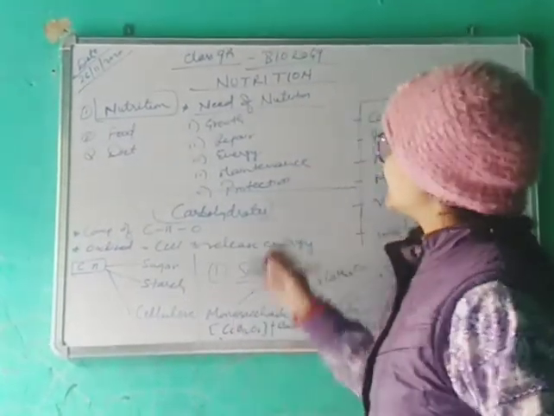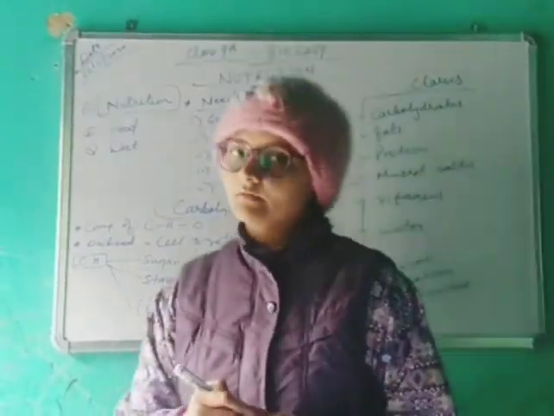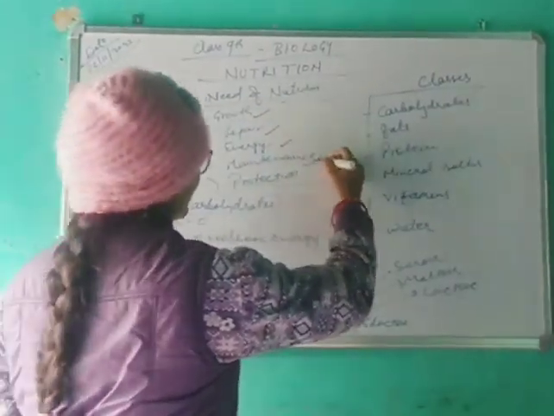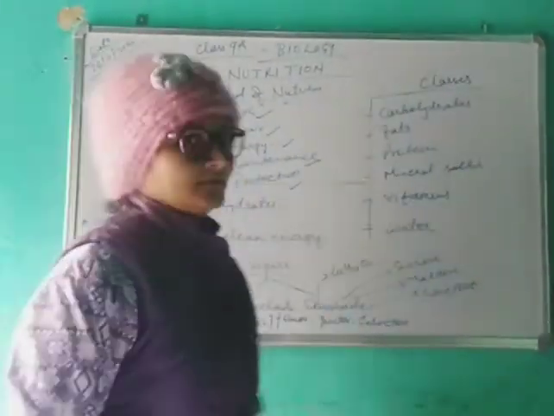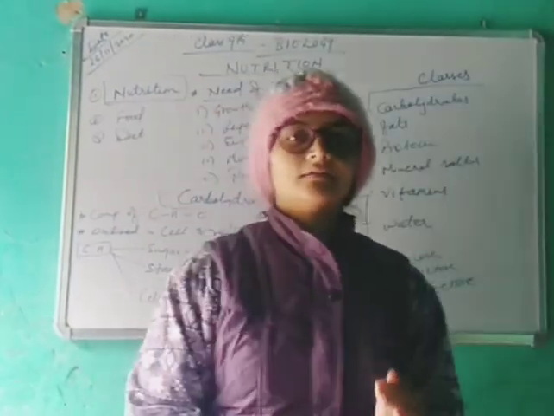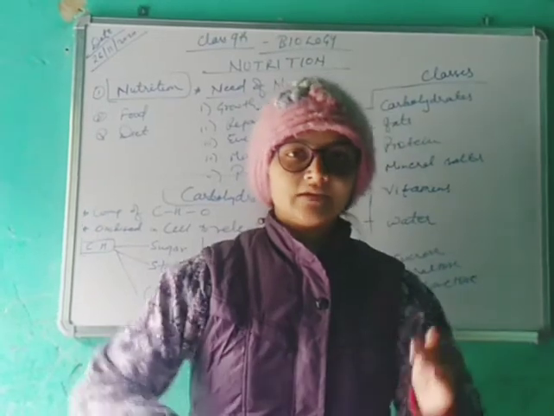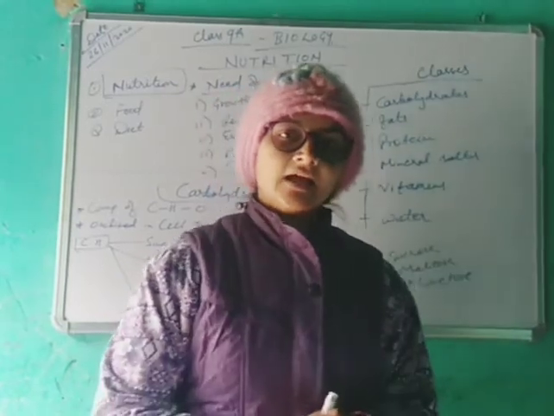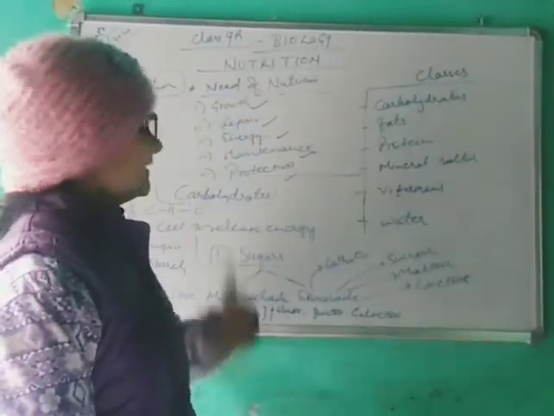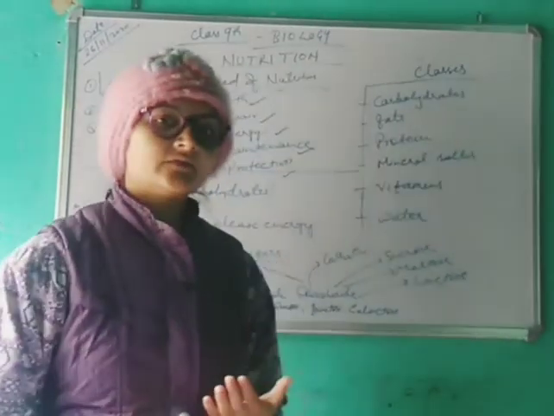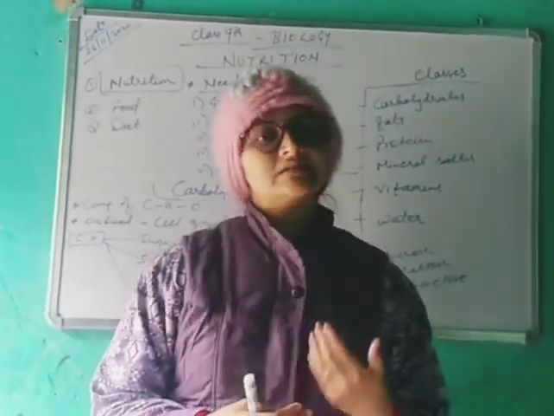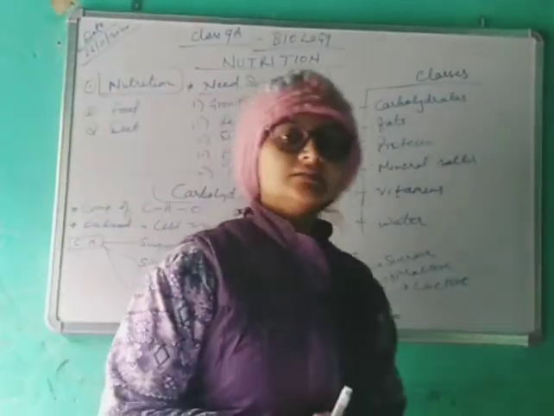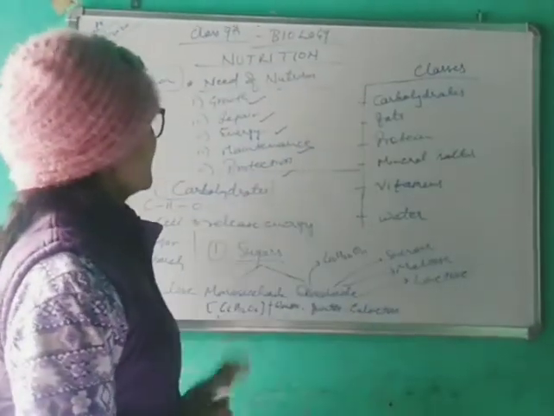Next there is the need of nutrition. Why do we need nutrition? Nutrition is very important for growth, for repair, for energy, for maintenance and for protection. For growth, as you know, when a child is born, it's very small. According to the time, it grows up. Why does he grow up? Because as we are taking nutrition, as we are taking food, the bones of the body, the cells of the body increase, muscles of the body increase. That's why the height and growth of the person increase. So nutrition is very important for growth.